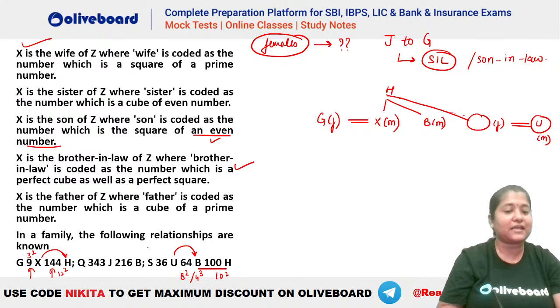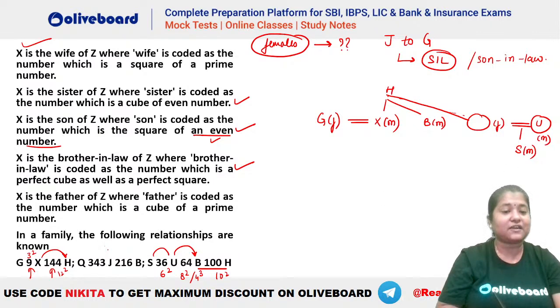Now let's see what else do we have. S36U. What is the meaning of 36? 36 is 6 square. Again, you can see it is an even value, that is, square of an even value, right? So that means X has to be the son. That means this S has to be the son of U. So you can see S will be something like this. S is a male person. S is the son of U.